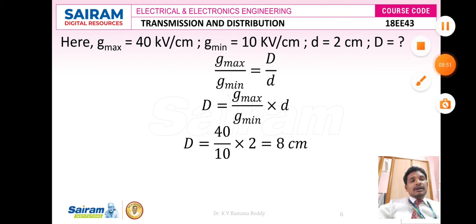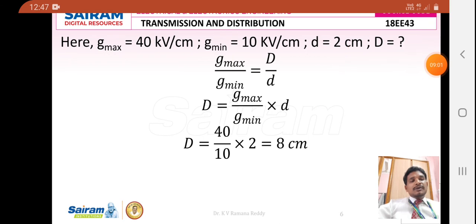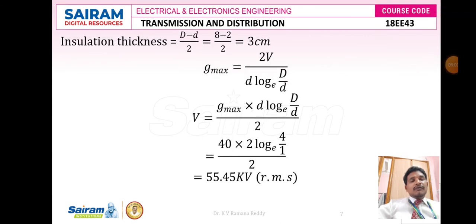But coming to here, the formula is slightly changed: capital D is equal to the ratio of G maximum to G minimum into small d. So there is a lot of difference when we compare the formula to find the thickness of insulation from the concept of dielectric loss and from the concept of capacitance of a single core cable. These are some of the important things we have to remember while solving the problem.